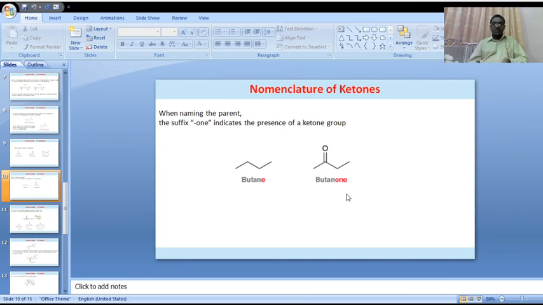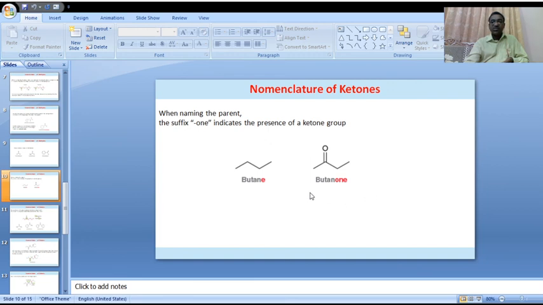How many carbon atoms are present in that compound? 6 carbon atoms, because the alkane chain is hexane. In the hexane chain, the "e" is replaced by "one", so it is called hexanone. The position of the carbonyl functional group is 3 in ethyl propyl ketone.